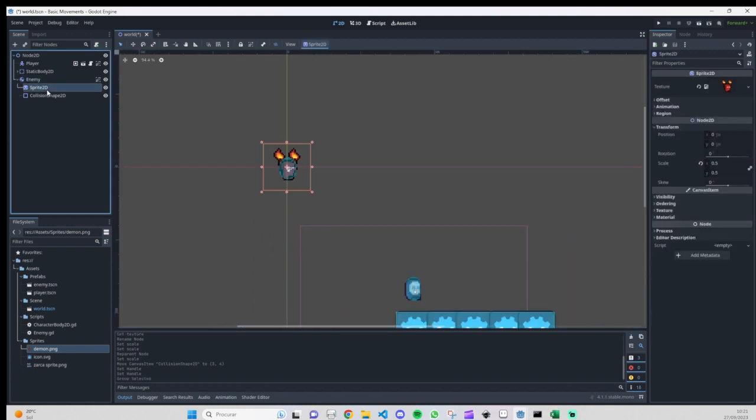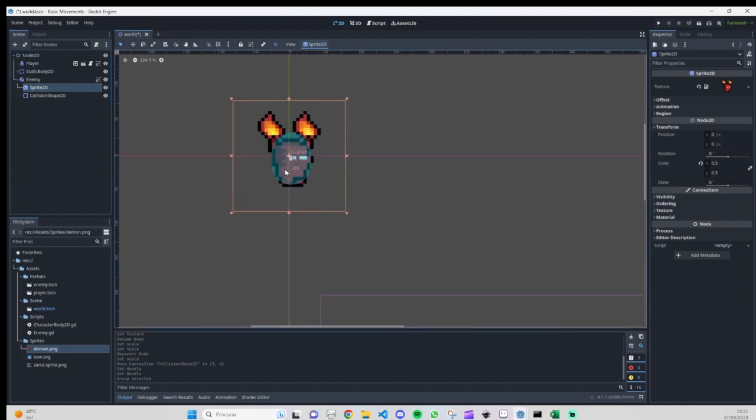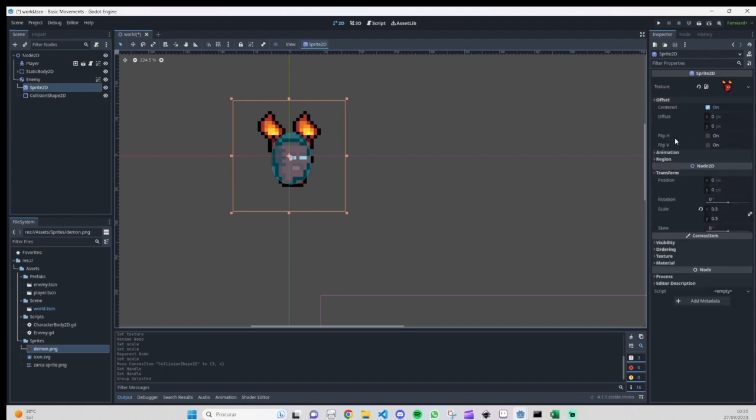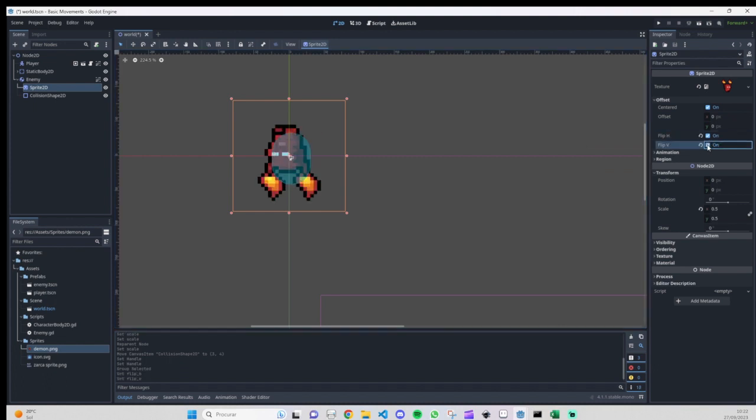One thing I forgot: my enemy is looking to the right and I want him to look to the left. So with Sprite2D selected, on the right side you go to offset and then Flip H, meaning you're going to flip horizontally. Flip V is going to flip vertically.